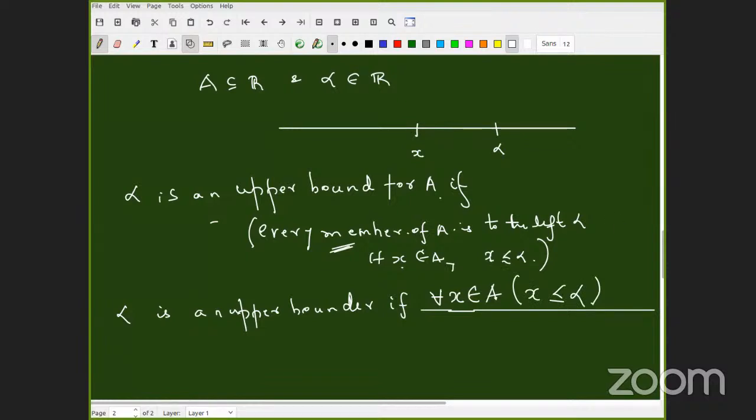Absolutely, that's all. See? Formulating, we have understood the definition, but formulating the definition itself takes time. Identifying the quantifier correctly and then pinpointing the relationship. Very good. Okay. When alpha is not an upper bound of A,